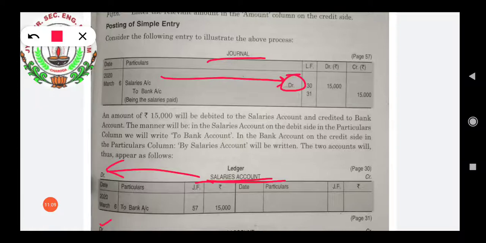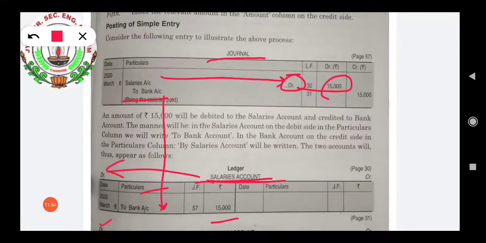Date we will write. Next, we will write the name of the account which has been credited in the respective entry in this particular column. So what has been credited here? To bank account has been credited. So the same we will write here. Under particulars we will write to bank account. Then we will write the JF number, means journal folio number. After that we will write the amount. What amount is written here? 15,000. We will write 15,000.